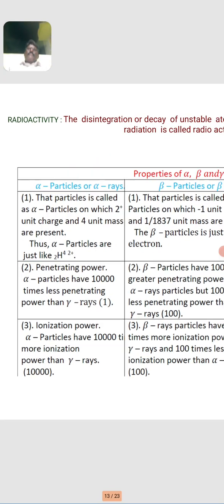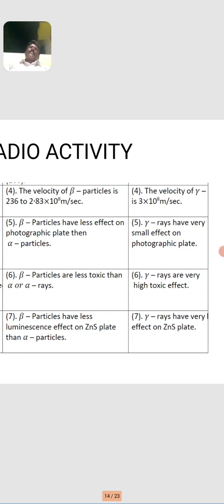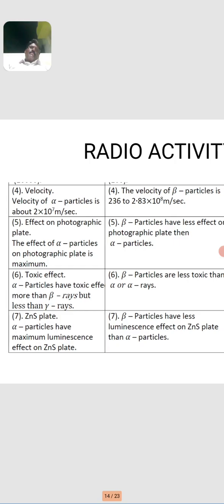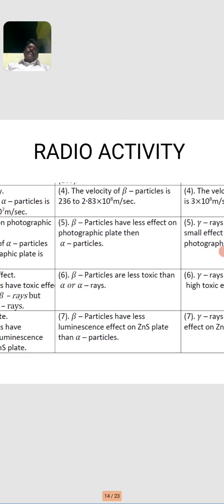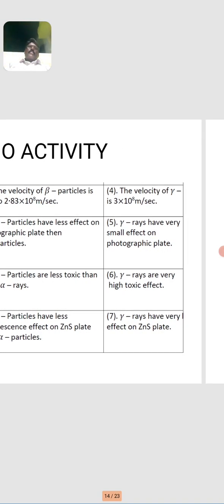Then point number 4, velocity. The velocity of an alpha particle is about 2 times 10 to the power 7 meters per second. The velocity of a beta particle is 2.83 times 10 to the power 8 meters per second. The velocity of gamma radiation is equal to the velocity of light, 3 times 10 to the power 8 meters per second. Then the effect on a photographic plate: the effect of alpha particles is maximum, beta particles have less effect than alpha particles, and gamma rays have a very small effect on photographic plates.